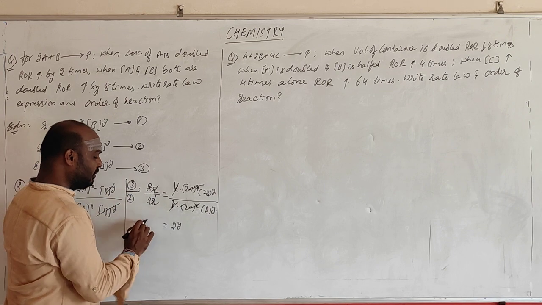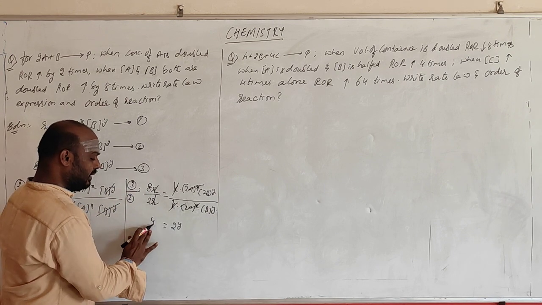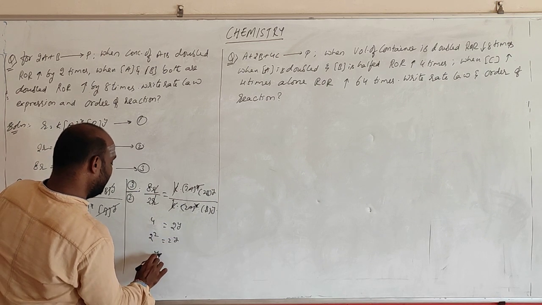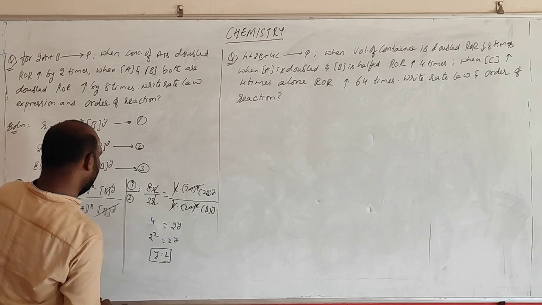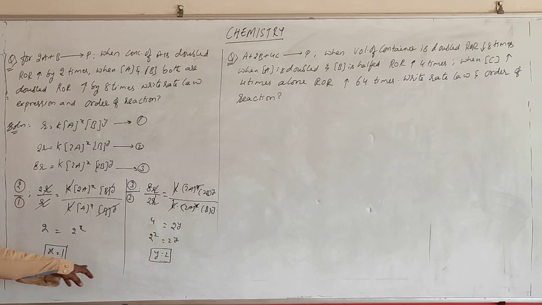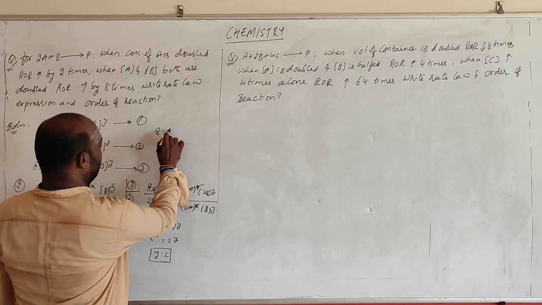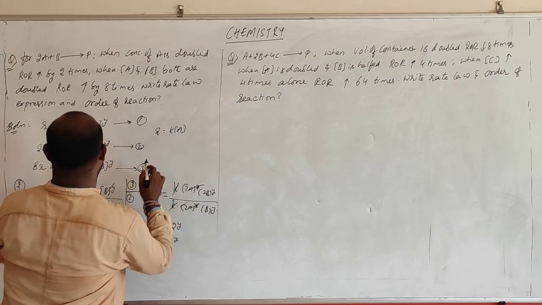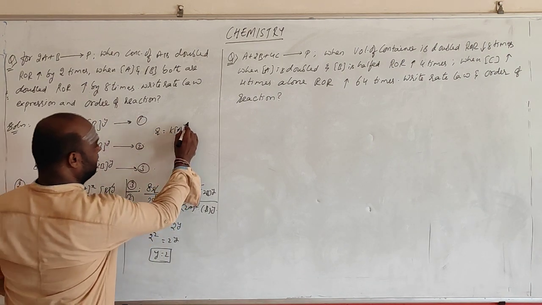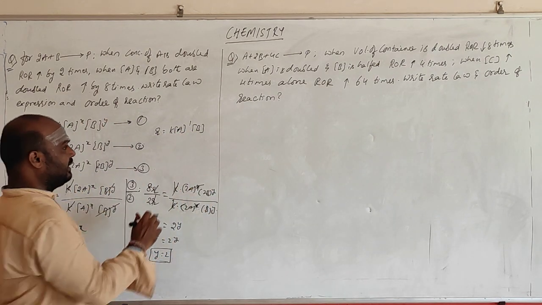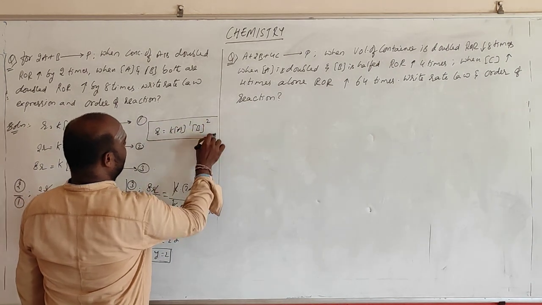R is cancelled, 8 by 2 is 4. So this is 4, which is 2 square, equal to 2 power y, and y is equal to 2. So x value is 1, y value is 2 and we will get the answer. So what happens to the rate equation? Rate is equal to k into a power x, where x is 1, and b power y, where y is 2. So this is the rate expression.